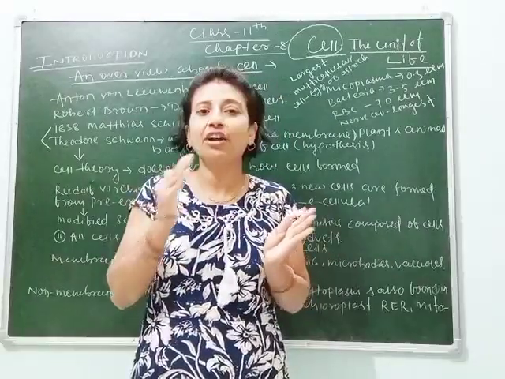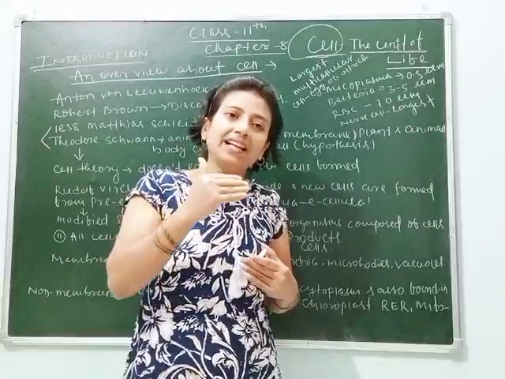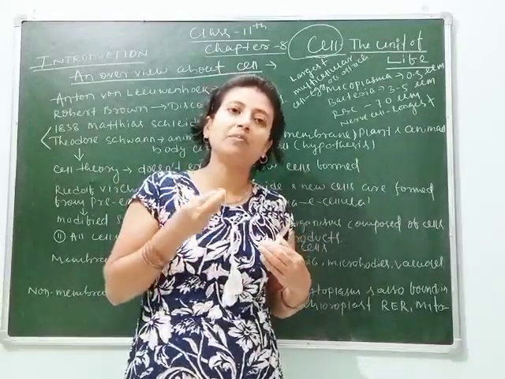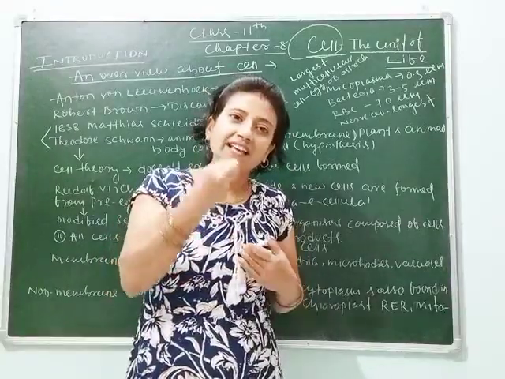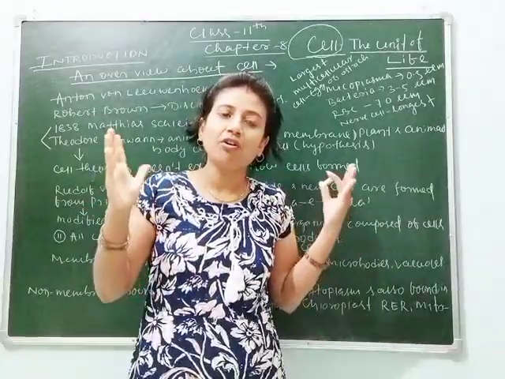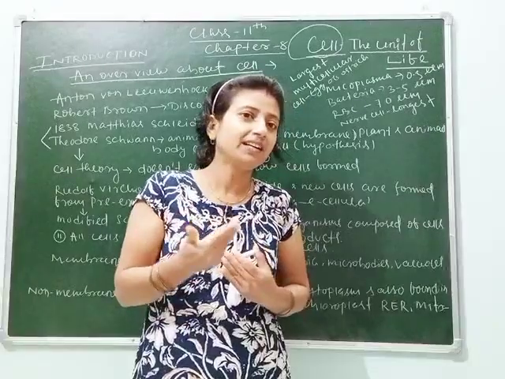The functions performed by our cells are performed by organ systems, the organs present in our body. We will understand it in detail later.